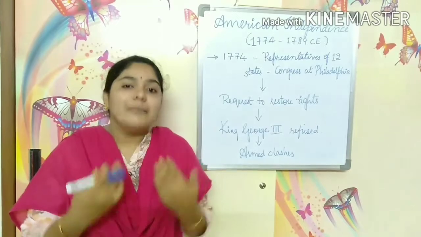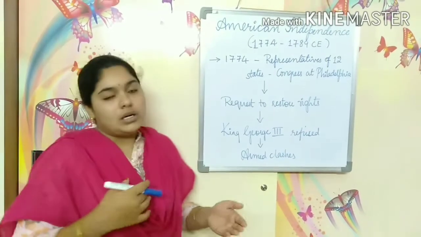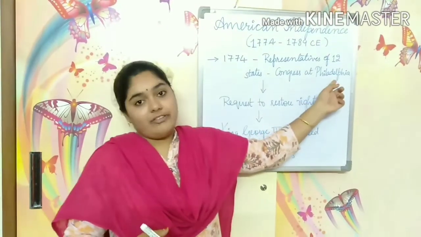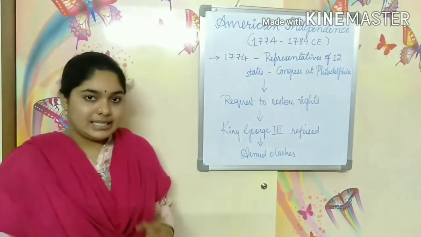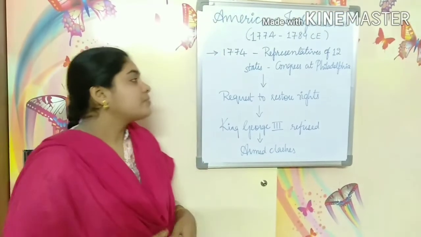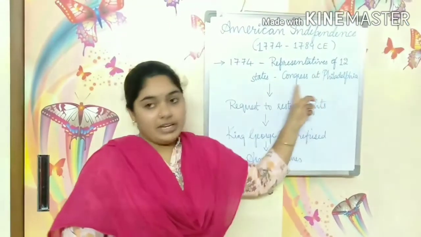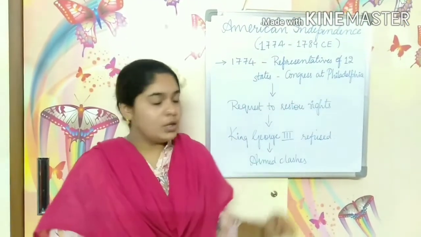Congress means a meeting. Philadelphia is one of the 13 colonial states of America. So they met at Philadelphia and organized a congress.